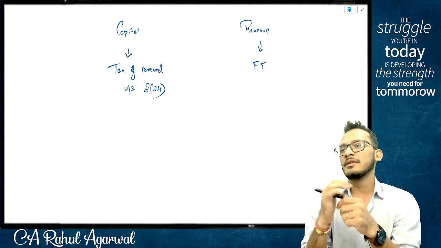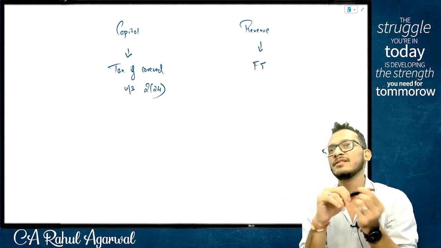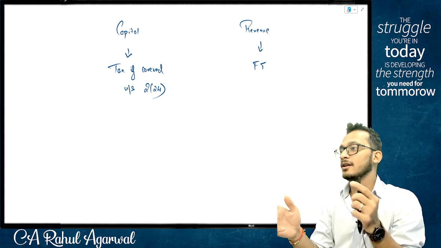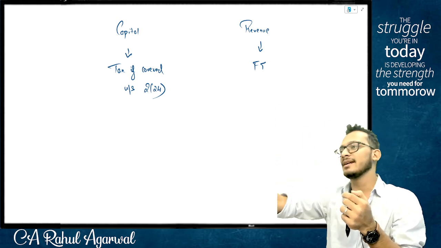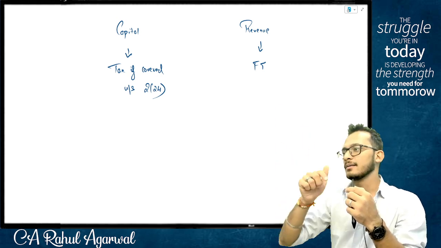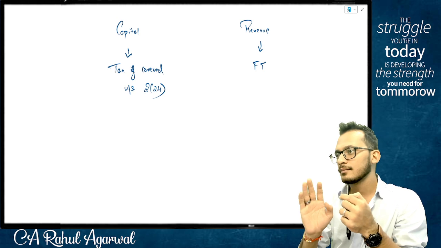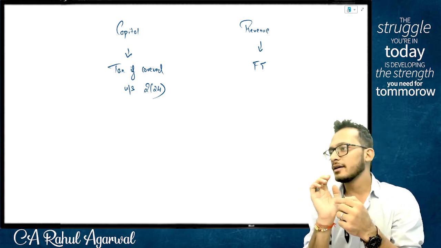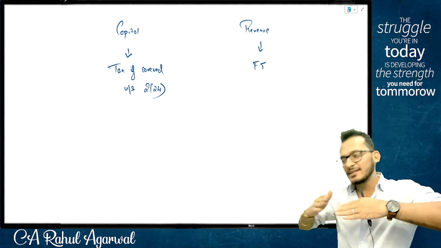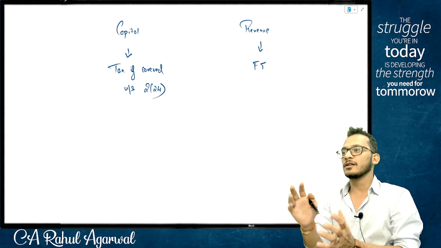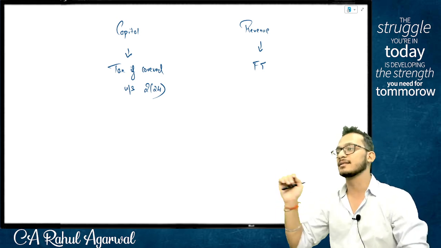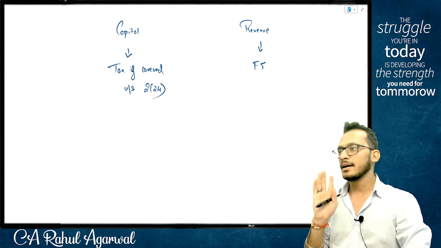Yes. Or in simple words, can I put it like this? I can come and say if it's an income coming from the sale of assets in the normal course, it is revenue. But if it's an asset which is used for generating income in the normal course, it is capital. Agreed, not agreed? If my revenue itself comes from selling furniture normally, that is revenue. But if this furniture is going to be used for the purpose of selling my other items, this is capital. Agreed, not agreed? Yes.